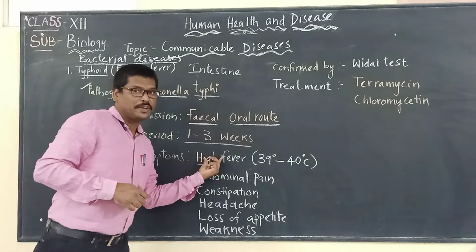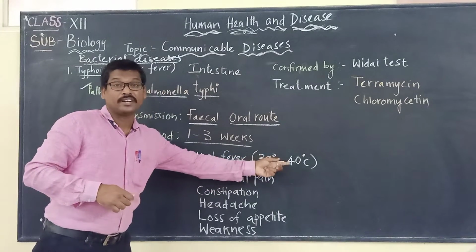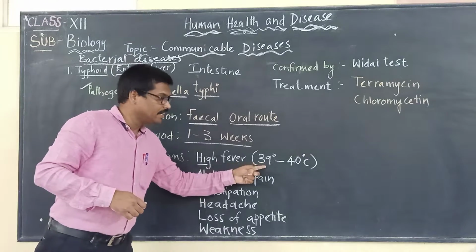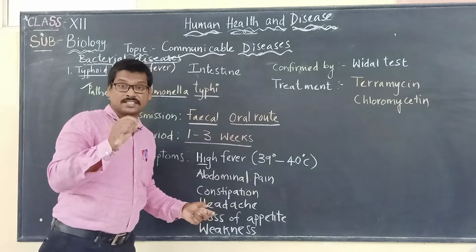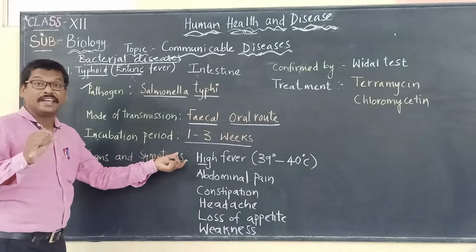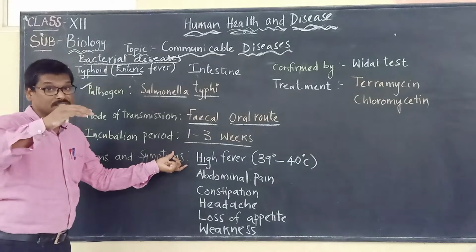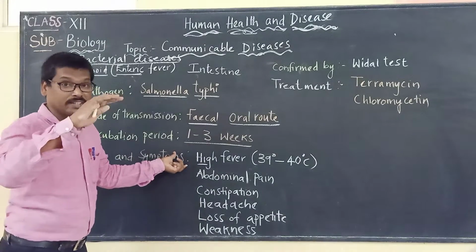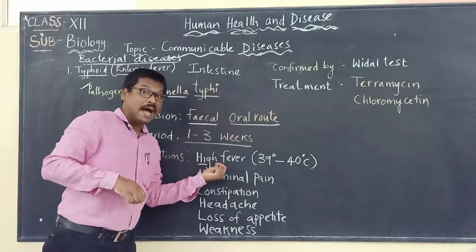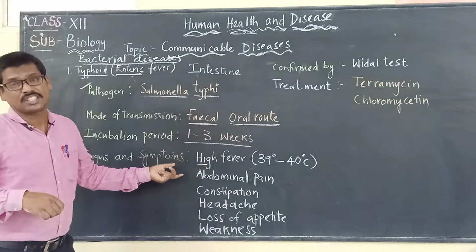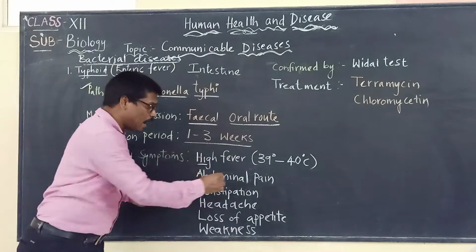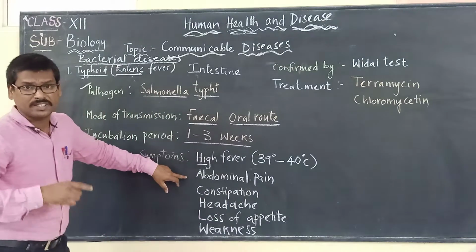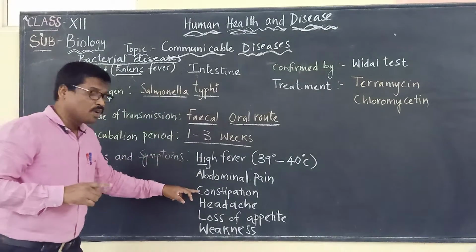There will be high fever, about 39 to 40 degrees Celsius. The person will be suffering with high fever, and his pulse rate will be low. Please remember, his pulse rate will be low, but he will be having high fever. And there will be stomach pain, otherwise we call it abdominal pain. He will be suffering with severe stomach pain.